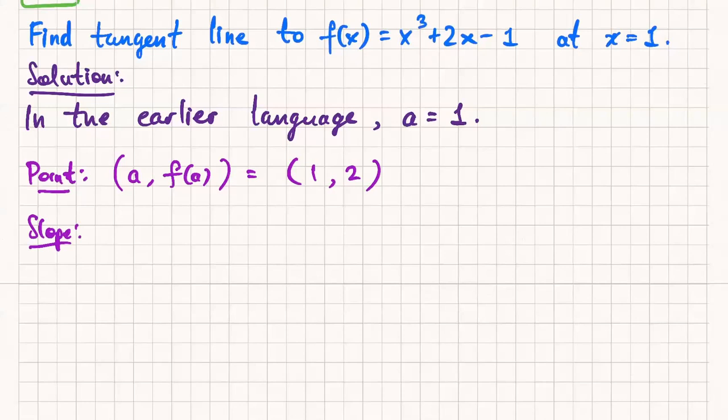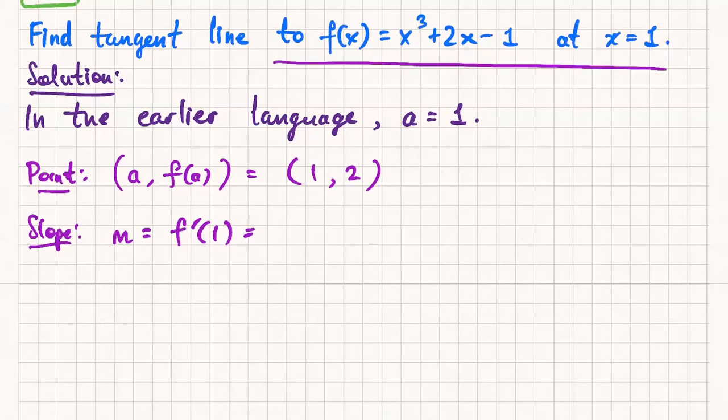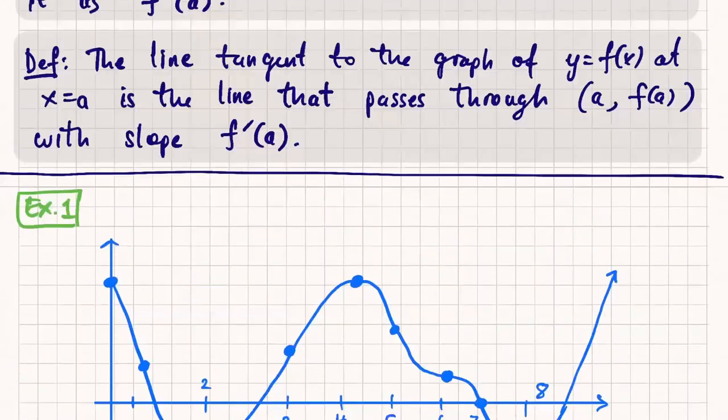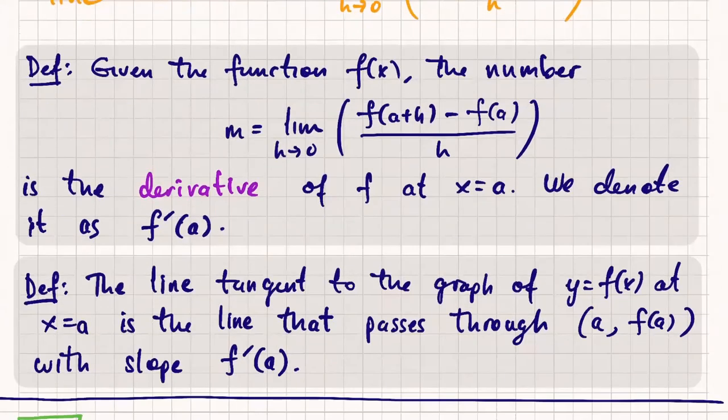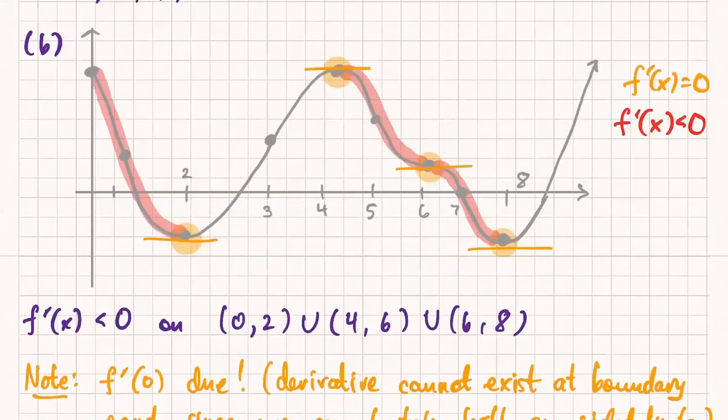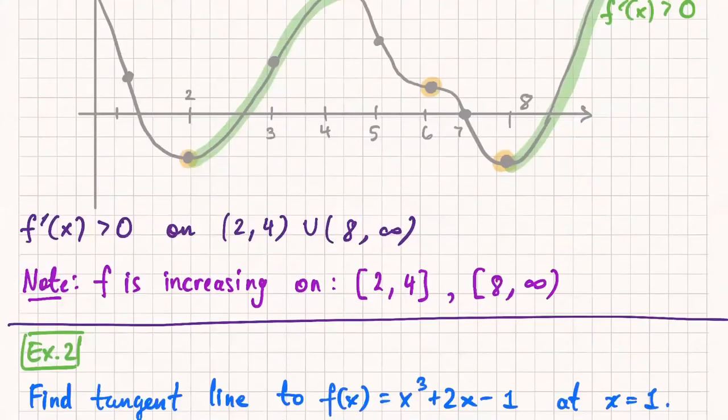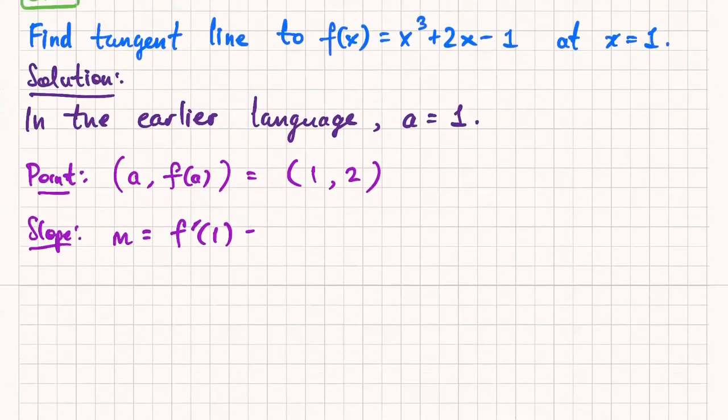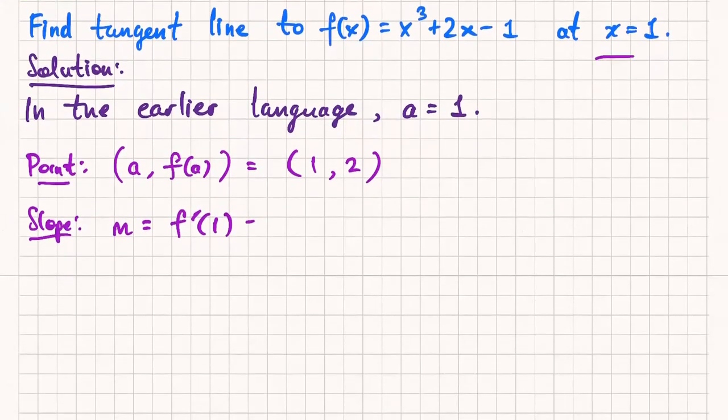So according to my definition, the slope of this tangent line is f prime of 1. Now, all of you have taken calculus before. So a is x. Well, in this case, yes, sometimes we say the tangent line at x equals 1. Sometimes we'll say a equals 1. Before we had to use a because we needed a different variable from x. That's all. It's a dummy variable. So it doesn't matter really what we call it, as long as it's clear. So in this case, we're calling it x.